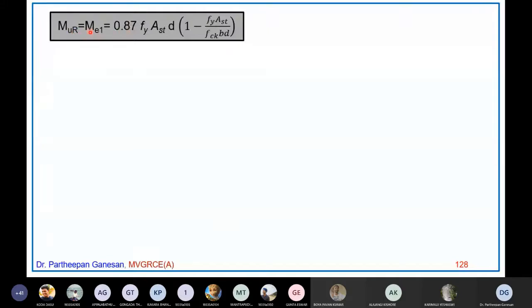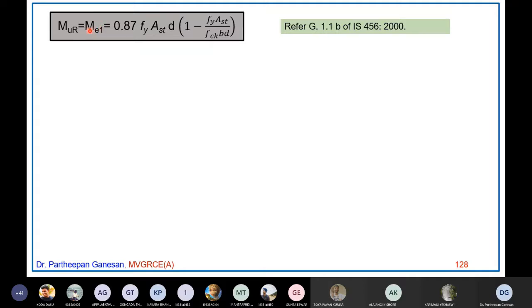Next, I am going to design an under-reinforced section. Me1 is equal to 0.87 Fy AST d into 1 minus Fy AST by fck b d. This formula is given on page number 96, section G-1.1(b). We have already done this design in many beam designs, so it is the same thing. The only difference is that instead of Me, we are using Me1.